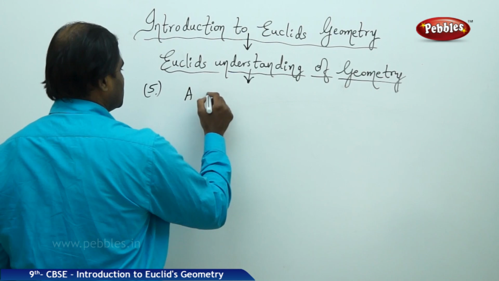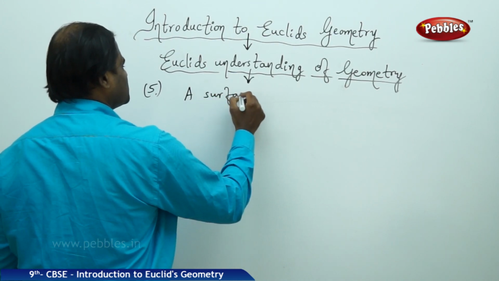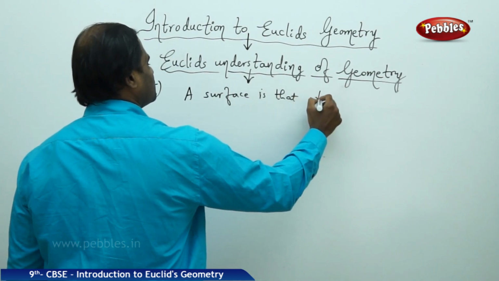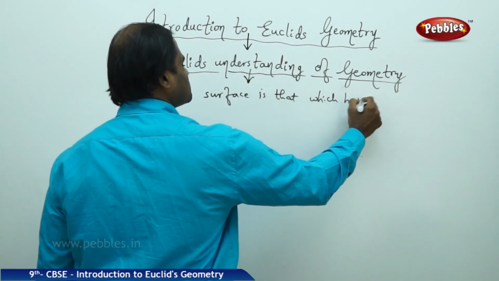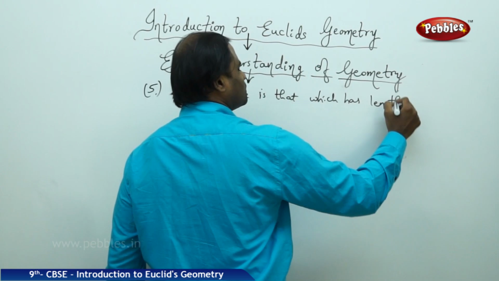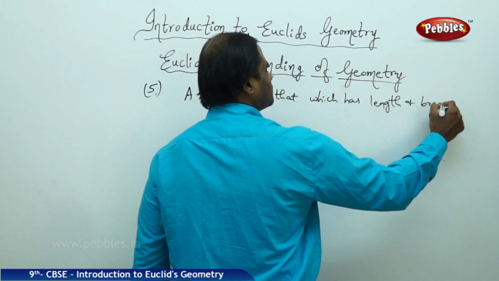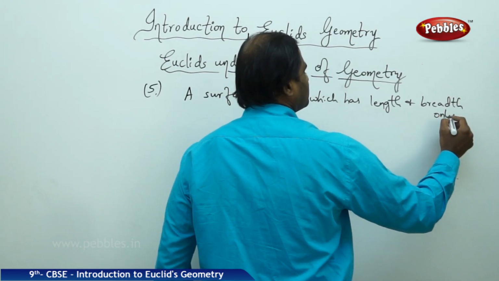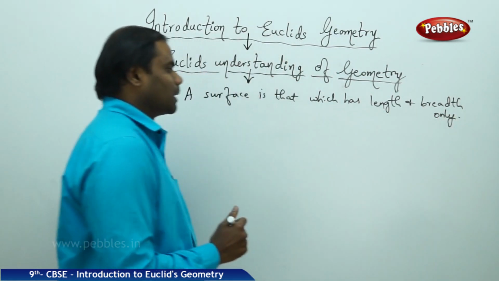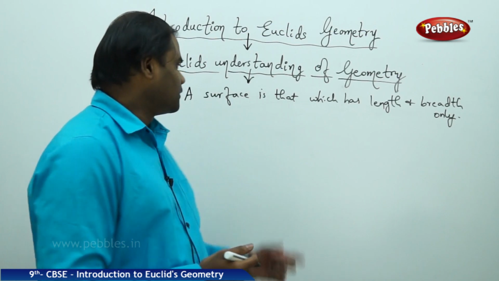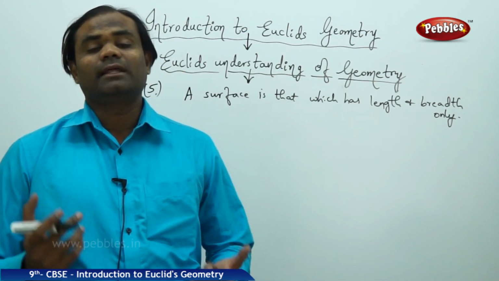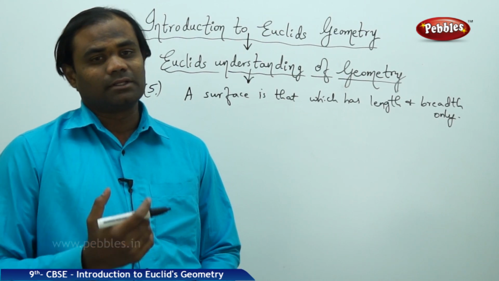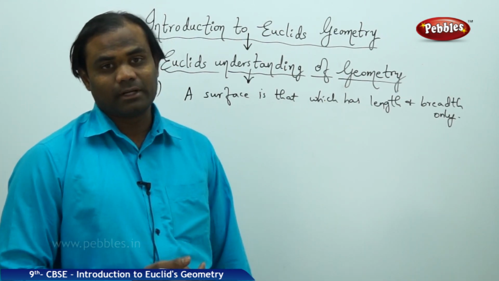It says a surface is that which has length and breadth only. A surface is that which has length and breadth only. It doesn't have anything else other than length and breadth.